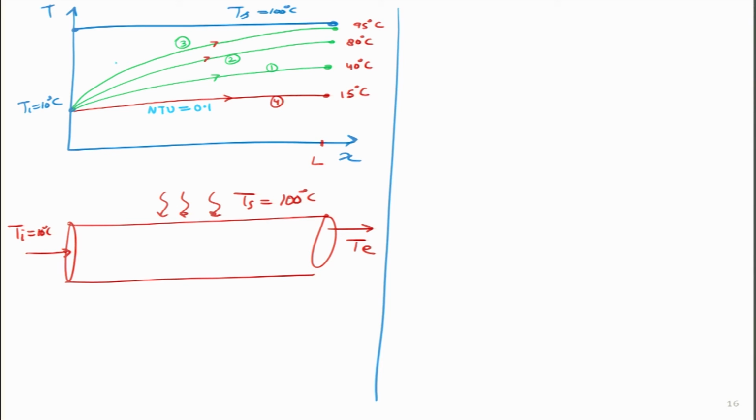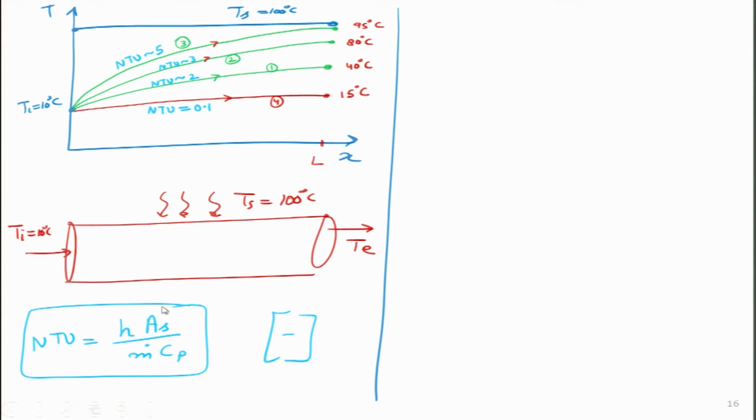On the last one, NTU value is very close to 5 or 6 or 7, it could be very large, and somewhere in between these NTU values is about, maybe here it is 2, here NTU is about 3. And let me remind what NTU was on the previous slide. It was simply h As divided by m dot Cp, and it was unitless, there are no units, and it was called the number of transfer units.